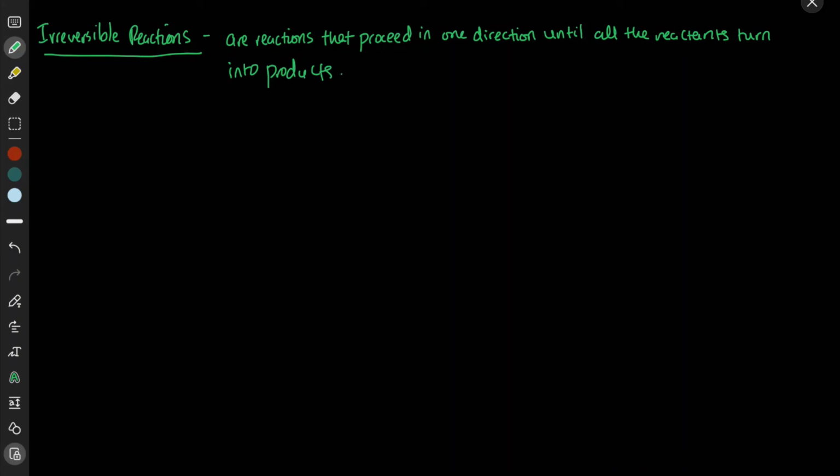And this type of reaction is represented by a unidirectional arrow. So something like that, right?